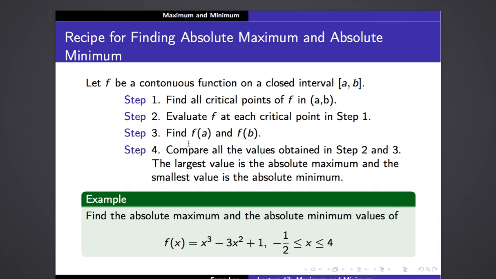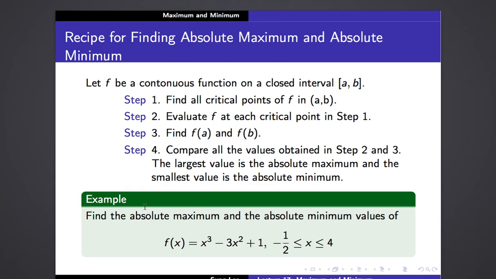But then, how do we single out the absolute maximum and the absolute minimum? Easy. That's my last step, step four. Put all those values together and compare them. We have only finitely many of those. So compare them and pick the largest value, that's going to be your absolute maximum, and pick the smallest, the least value, that is going to be the absolute minimum. It's as simple as that. So finding the absolute maximum and absolute minimum is not hard at all.